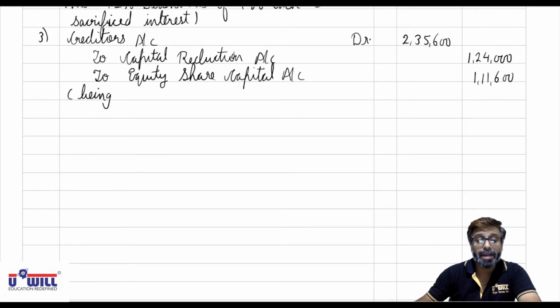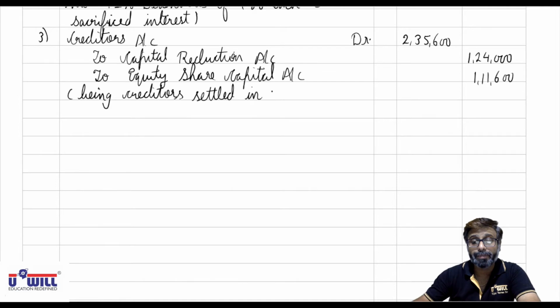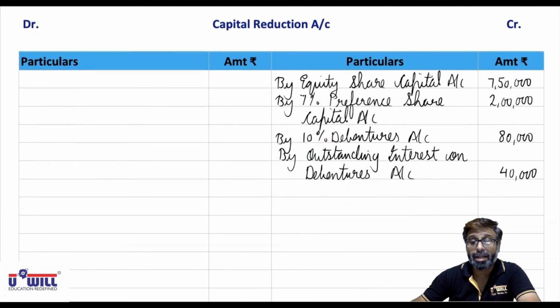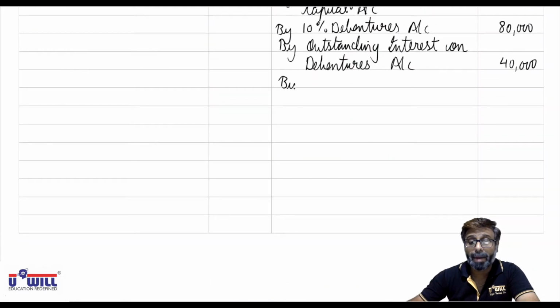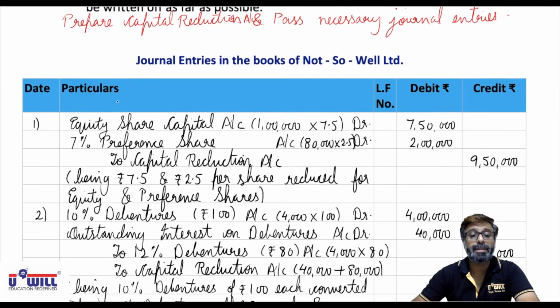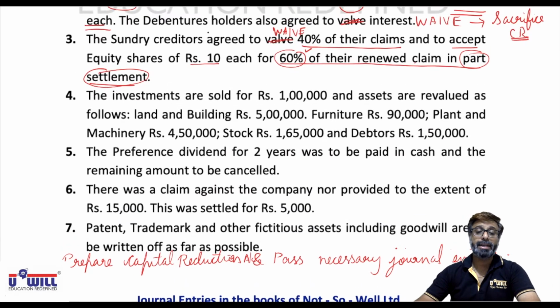Being creditors settled in part. Okay, full settlement is not done. To capital reduction means in the capital reduction account we will write on the credit side by creditors account what they sacrifice, 1,24,000. Okay, whatever they have sacrificed, 1,24,000. I hope everyone is clear with it. If not, then rewind and listen to it once again.